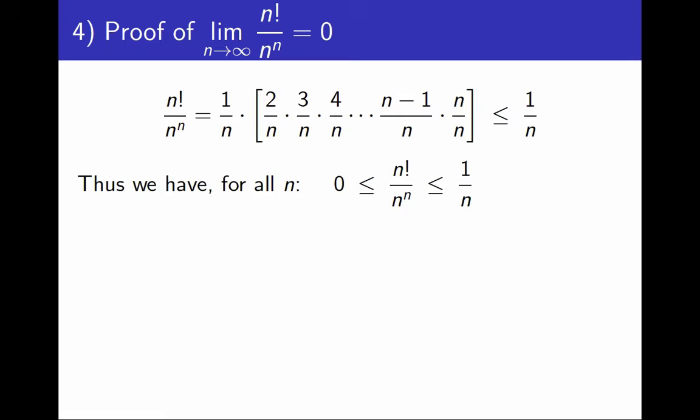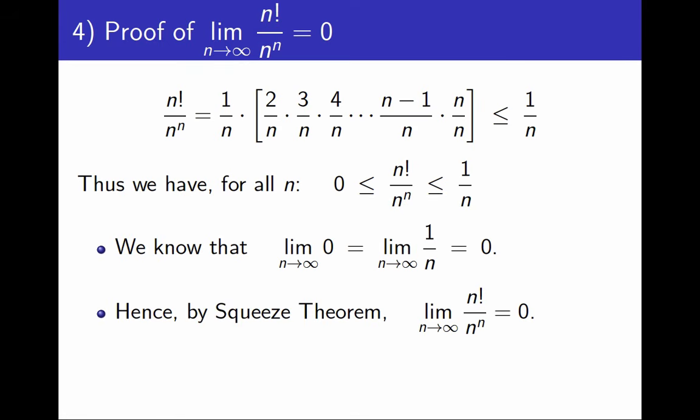I have concluded that n factorial over n to the n is sandwiched between 0 and 1 over n. Do you see where this is going? We know that the constant sequence 0 and the sequence 1 over n both have limit 0. Therefore, by the squeeze theorem, the sequence sandwiched between them also has limit 0. That is what I wanted. And this completes the proof.